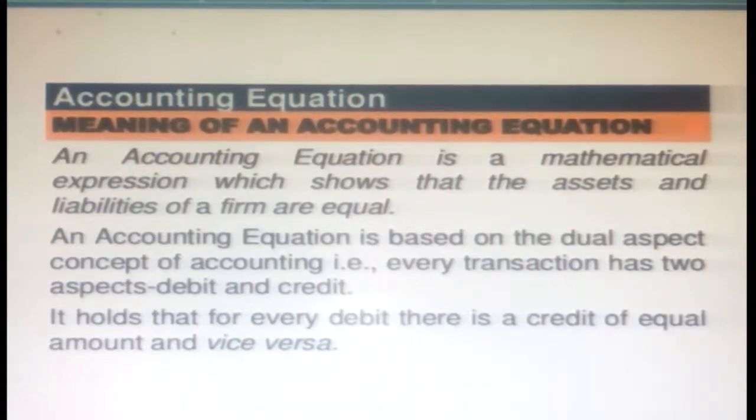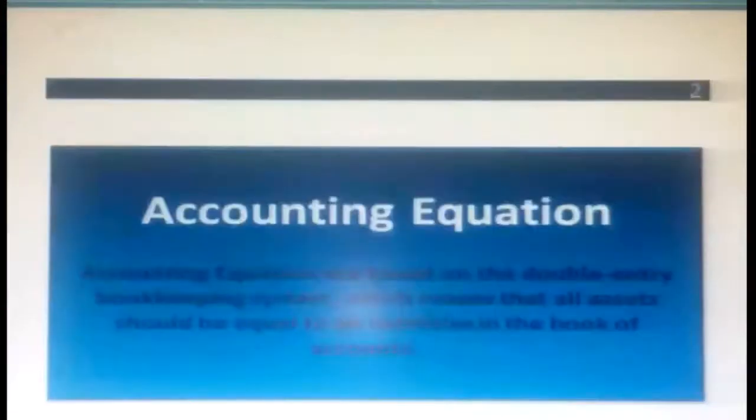The accounting equation is based on the dual aspect, that is the double entry concept, which we will discuss further. Every transaction has two aspects, debit and credit. For every debit there is a credit of equal amount and vice versa. That is the meaning of the accounting equation. Accounting equations are based on the double entry bookkeeping system, which means that all assets should be equal to all liabilities in the books of accounts. Keep that in your mind.